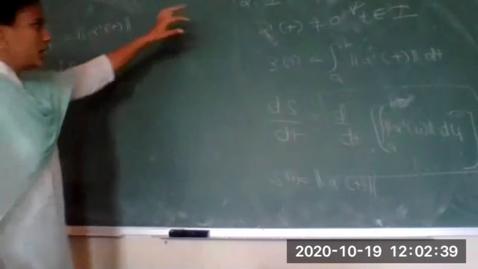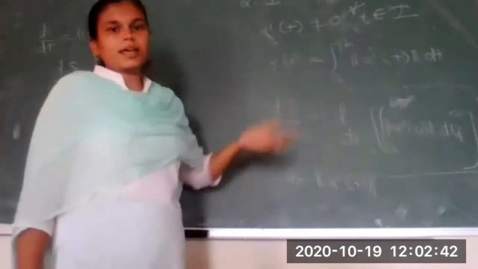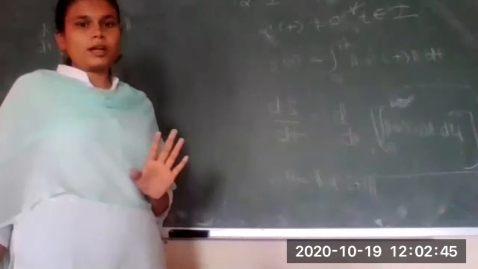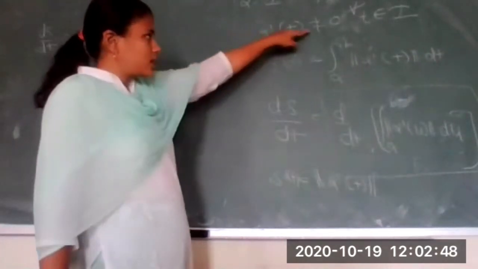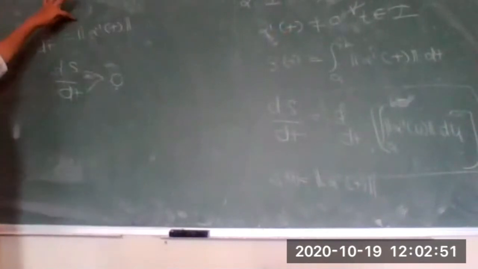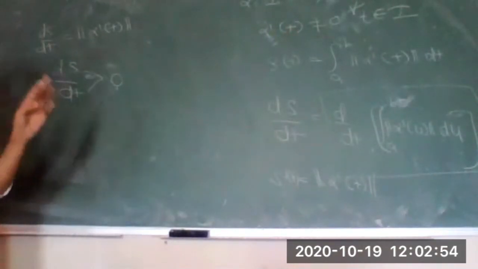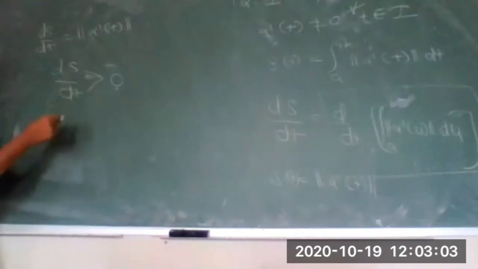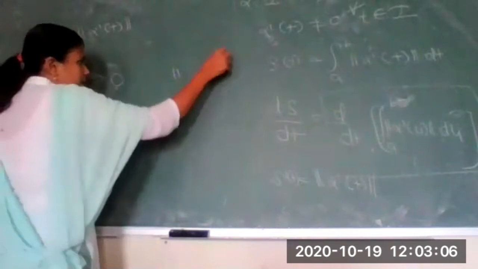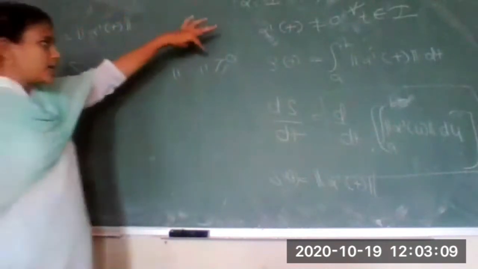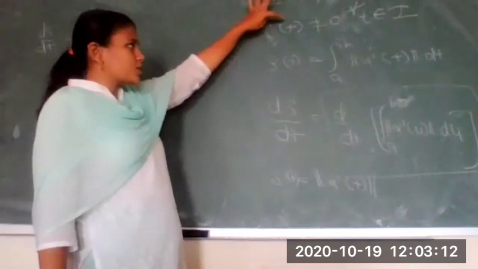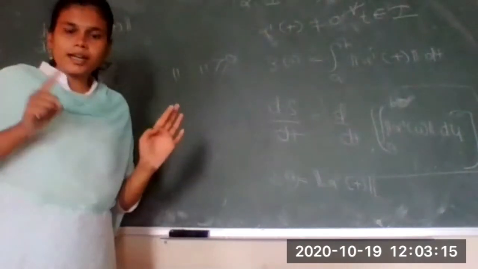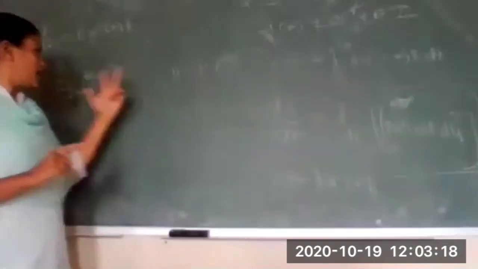One may ask: alpha dash of t is not equal to 0, so what is the guarantee that the norm is strictly greater than 0?